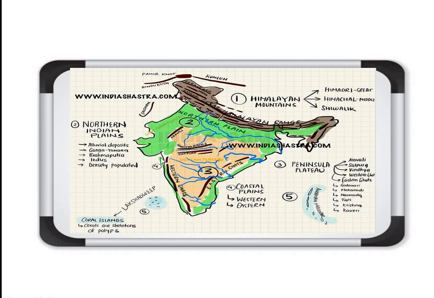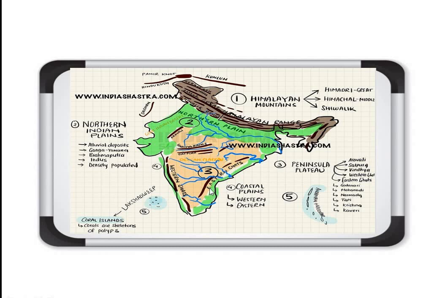As we have done, west flowing rivers are flowing from east to west and draining their water in the Arabian Sea. Clear? And different other rivers forming the deltas are here. They are Mahanadi, Godavari, Krishna and Kaveri rivers. They are draining their water in the Bay of Bengal. The next feature we had done, the Great Indian Desert. This one is in the west part of India. Then we had done the ghats and the coastal plains.